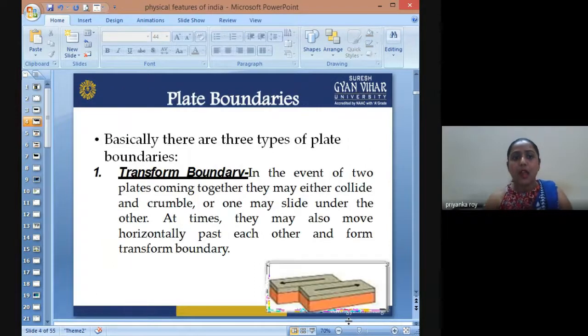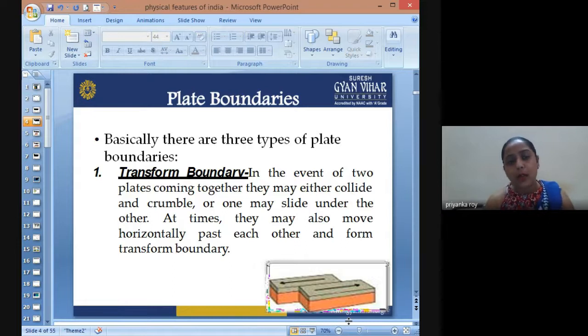Now the plate boundaries, basically there are three types of plate boundaries, that is transform plate boundaries, convergent plate boundaries and divergent plate boundaries. We have already learned this, although I'm going to just revise it so that the things are fresh while we are studying about the various relief features in our country.